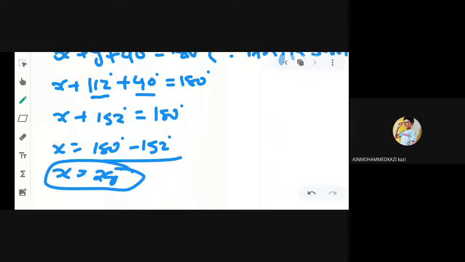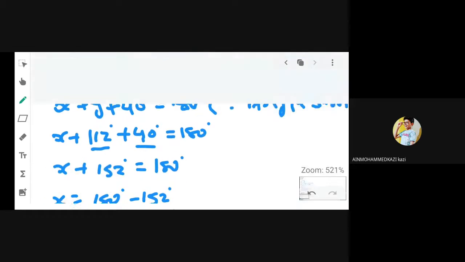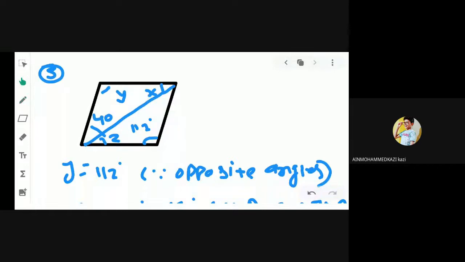Yes or no? Yes, sir. So we get y is equal to 112 degree, x is equal to 28 degree, right? Now we have to find z. See here. You can see on my cursor